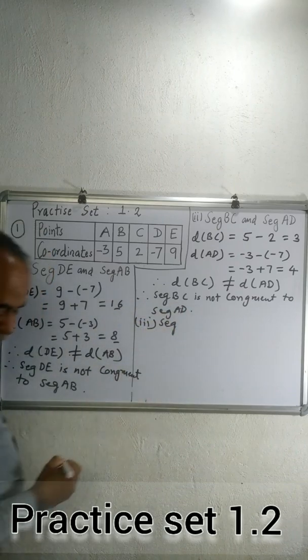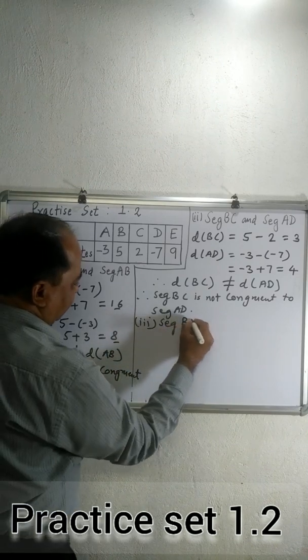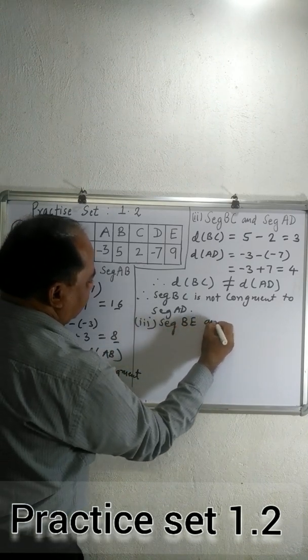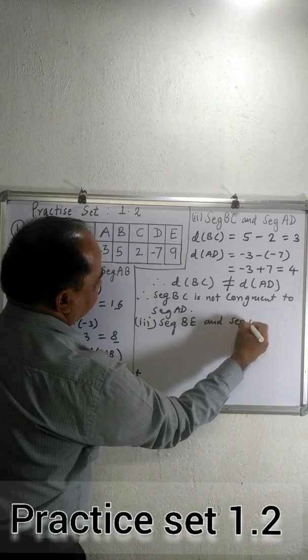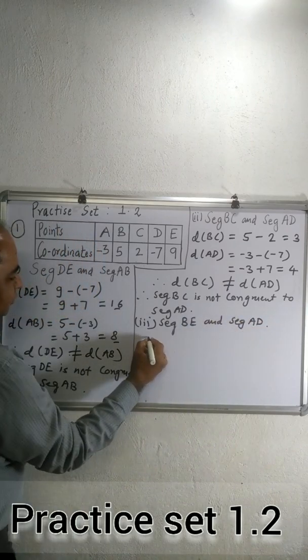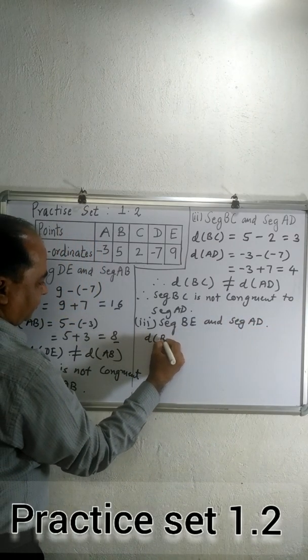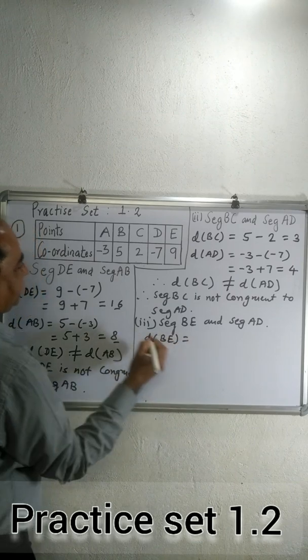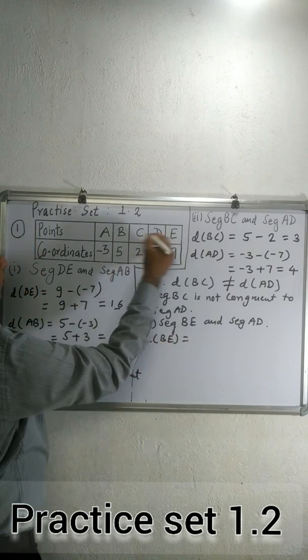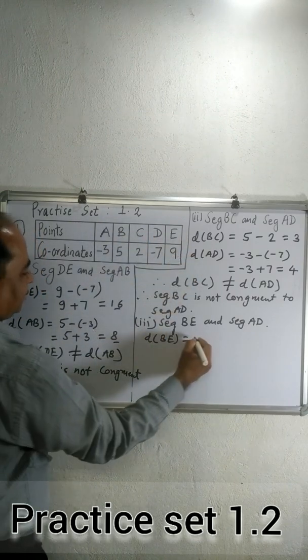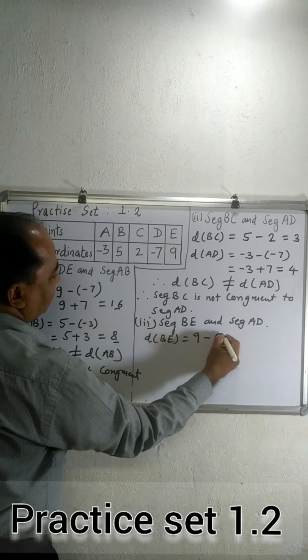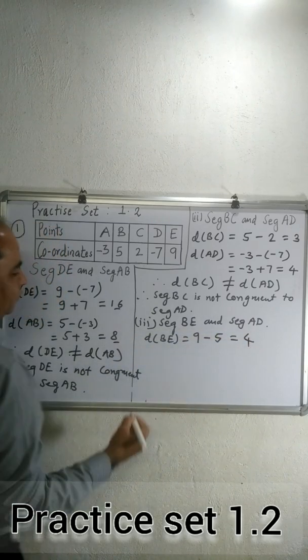Third, segment BE and segment AD. So distance BE: B is 5 and E is 9. So 9 is greater, 9 minus 5, which is equal to 4.